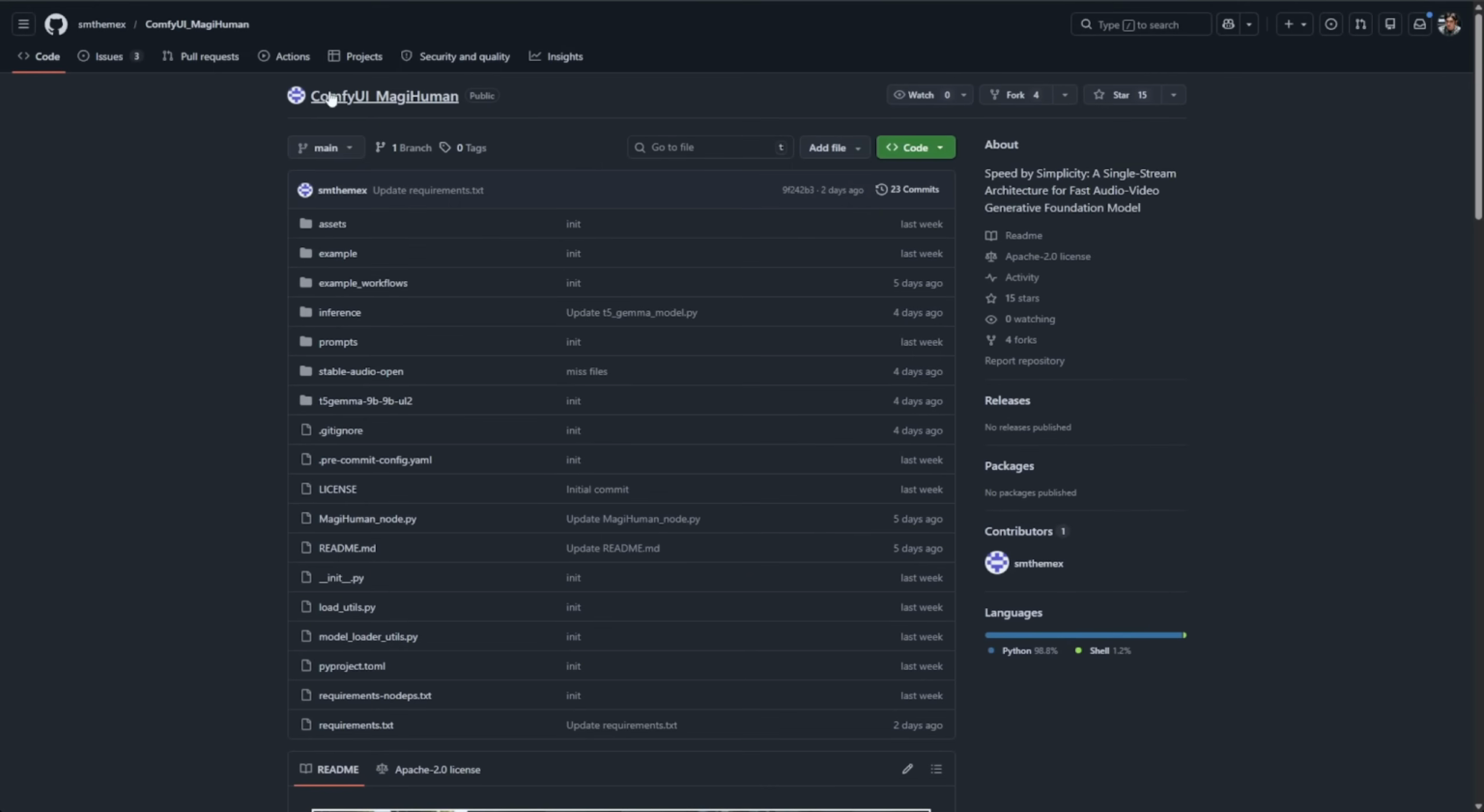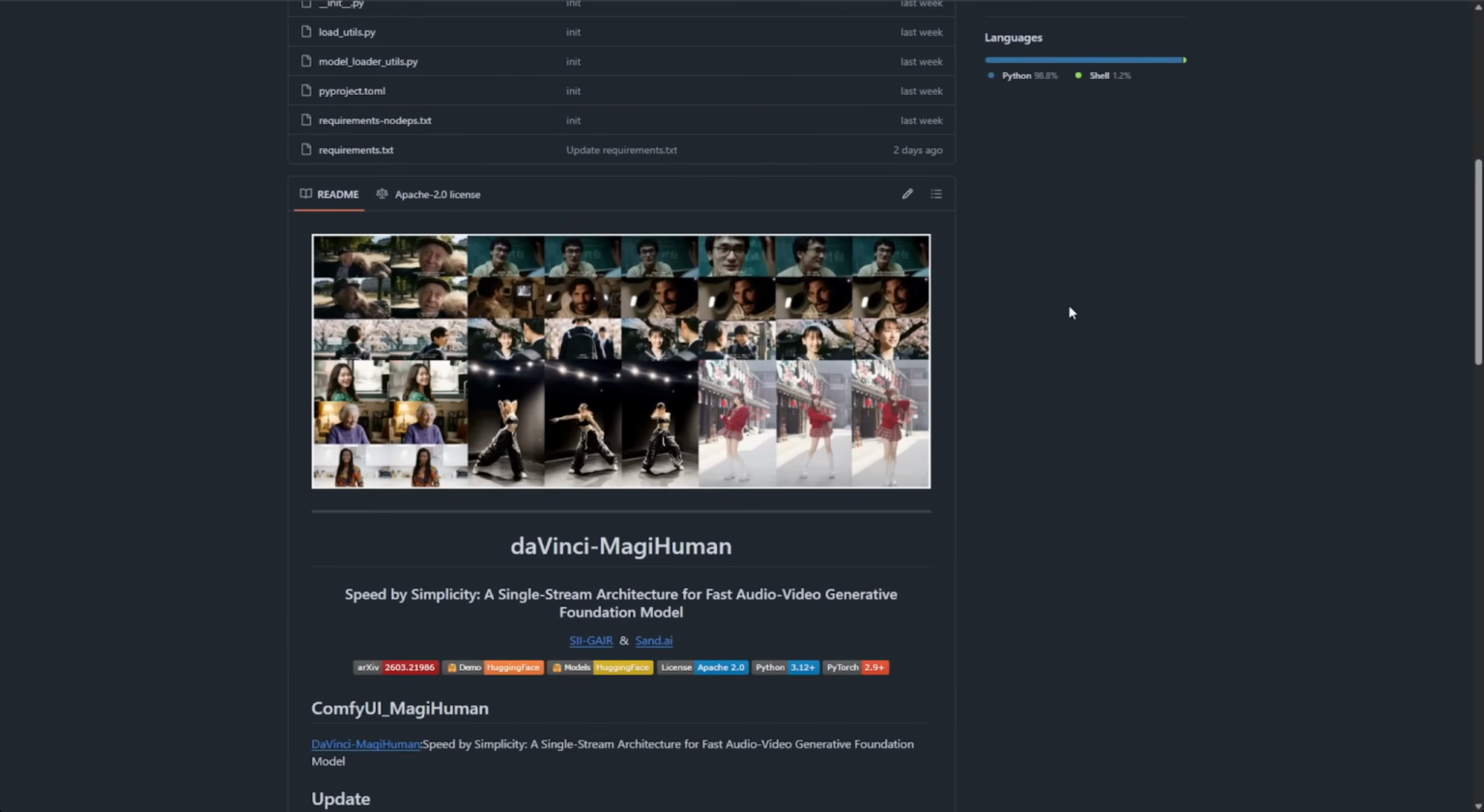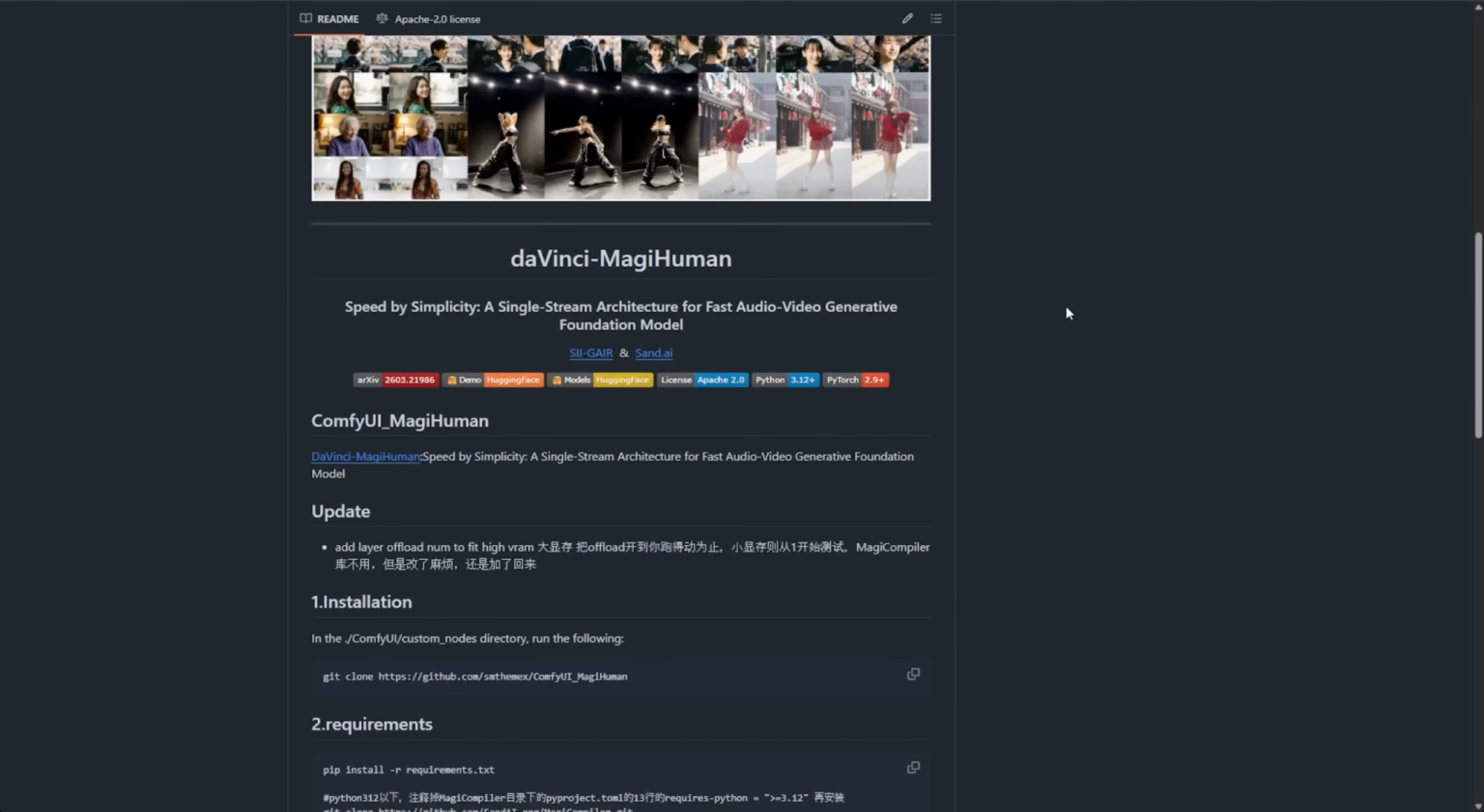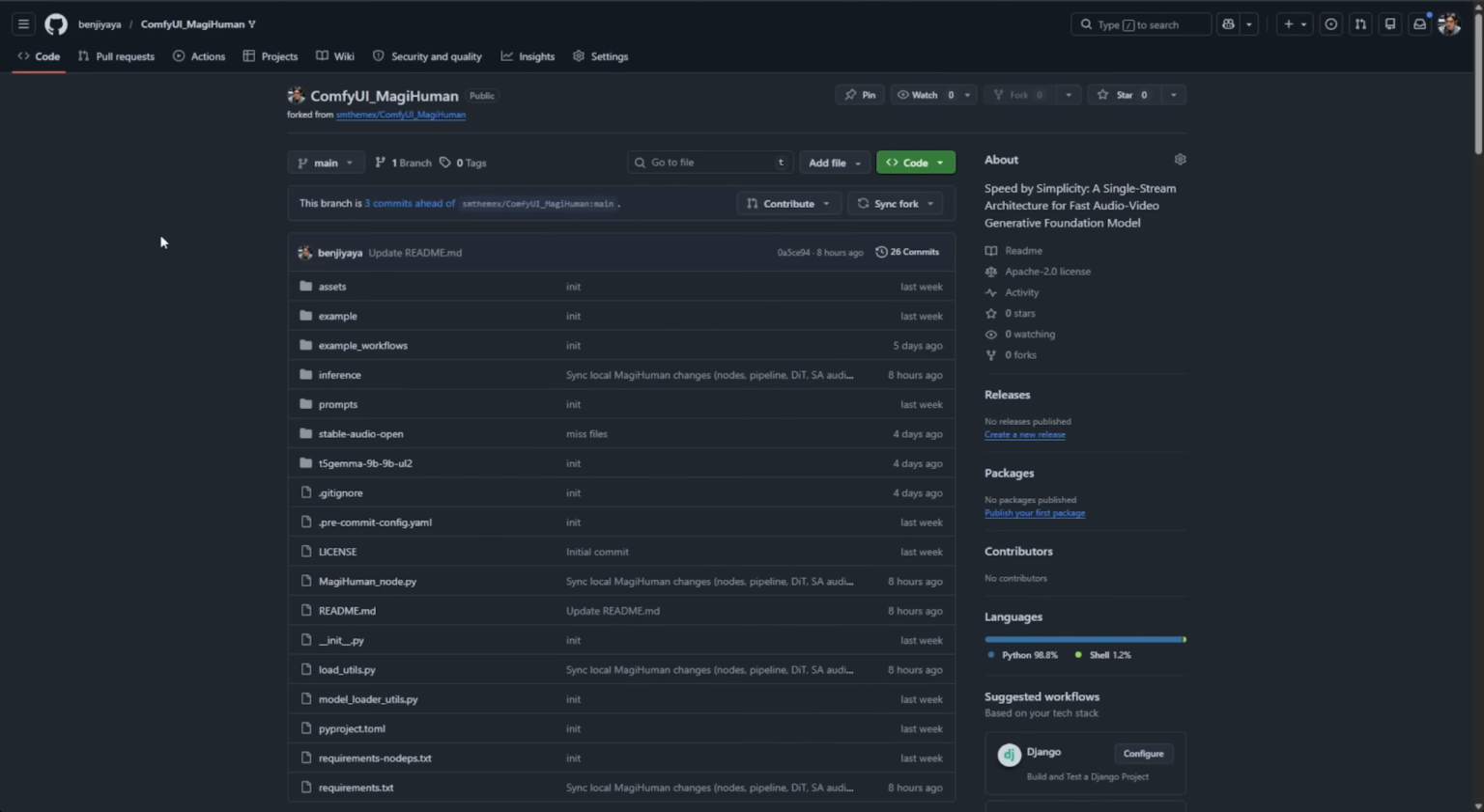However, the ComfyUI community has a custom node called ComfyUI MAGI Human that converts this for local AI use. I tested the GitHub repo, and there are still bugs. It's very early stage development. If you're testing this now, don't expect production-grade quality yet. In fact, I recorded my entire testing process, ran into errors, and had to fork the repo myself to fix them. Check the link in the description to see my updates.